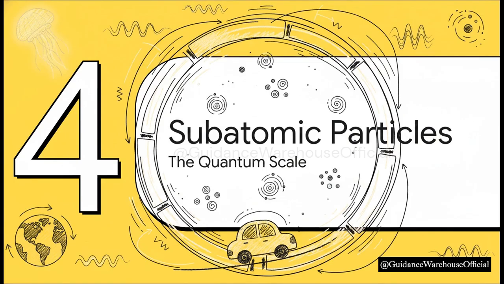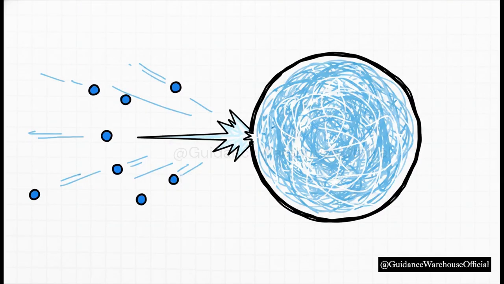Section 4, Smashing Subatomic Particles, Proving the Law at the Quantum Scale. Now, let's zoom all the way out, past the jellyfish, past the cars, past the Earth, and shrink our focus down to the smallest known scales in the universe. We're talking about the subatomic, quantum level. What's really fascinating here is that even giant particle accelerators rely heavily on this exact textbook principle.